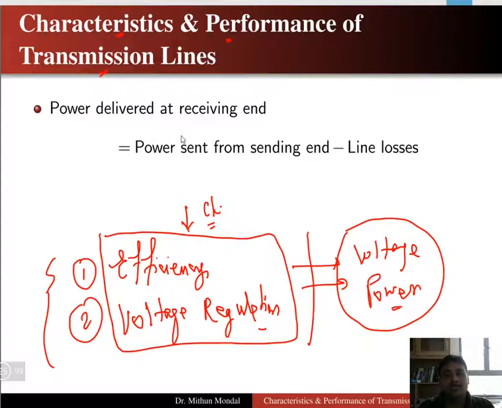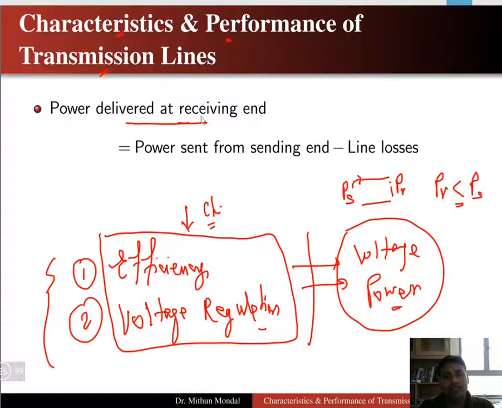So in a transmission line, we know that whenever there is a power PS that is sent from the sending end, we get a power PR at the receiving end. So the power delivered at the receiving end will always be less than PS, because some amount of power will be lost in the line.